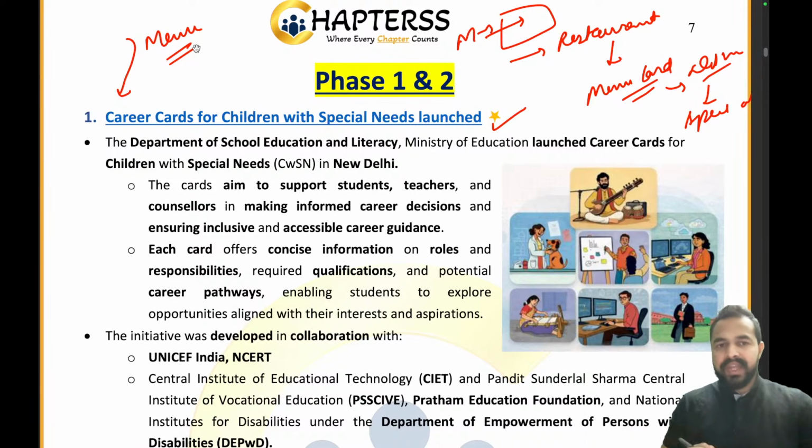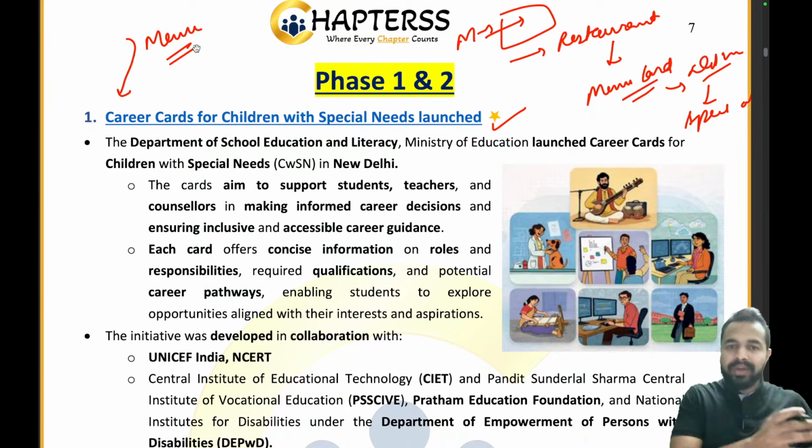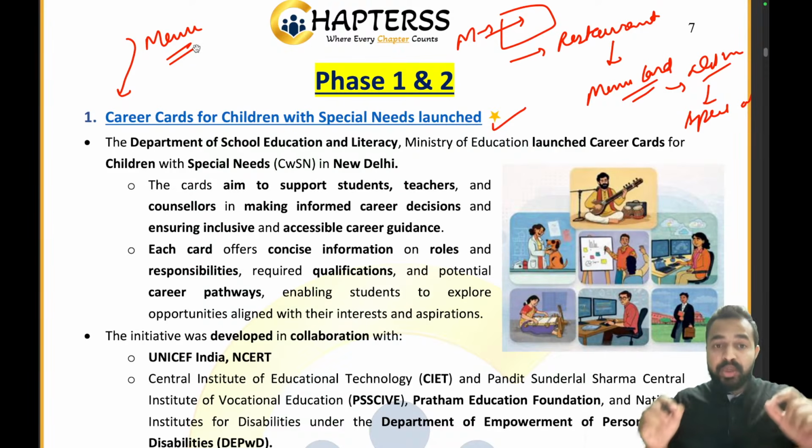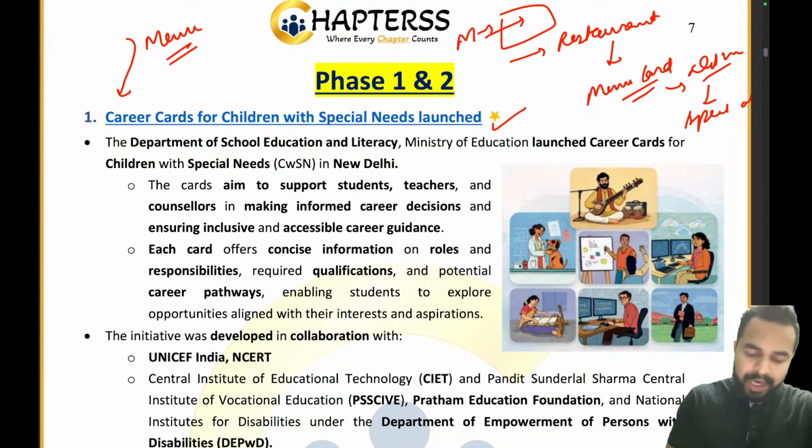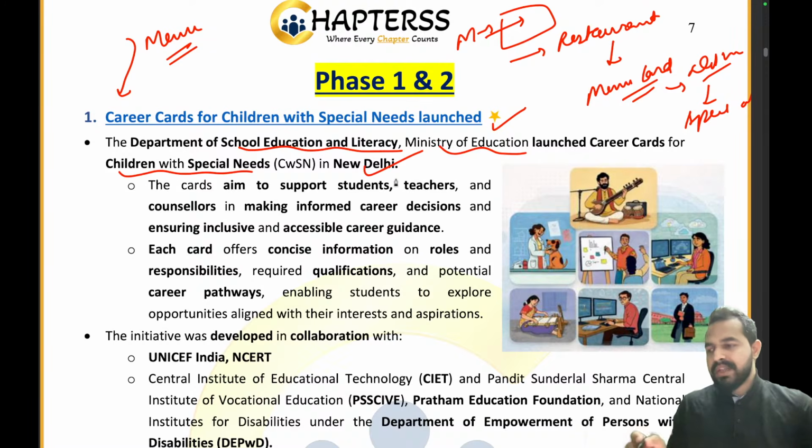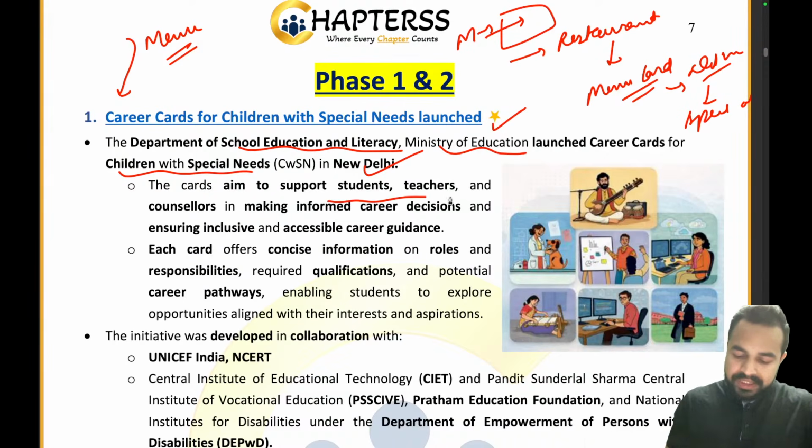see, what happens is that there are already schemes and initiatives being taken by the government, but these are not reaching the real beneficiaries. To make them aware, the Ministry of Education has now come up with this initiative of career cards. These career cards have been launched by the Department of School Education and Literacy under the Ministry of Education for children with special needs in New Delhi. So it was launched in New Delhi. It will support students, teachers and counselors in making informed career decisions, ensuring inclusive and accessible career guidance.